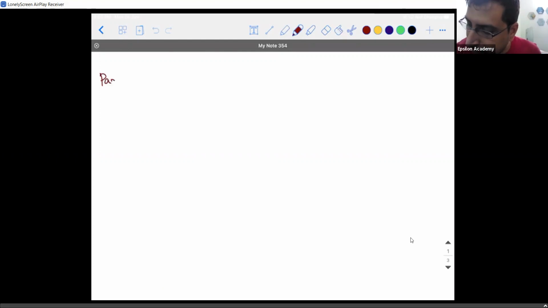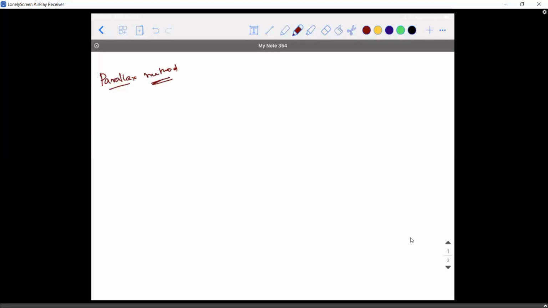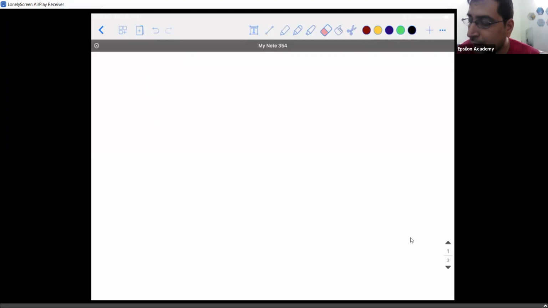That is the parallax method of finding large distances. You can take that topic alone as a self-study concept and let me know if there is any doubt. Okay. So with that, the concept of units and measurements comes to an end.